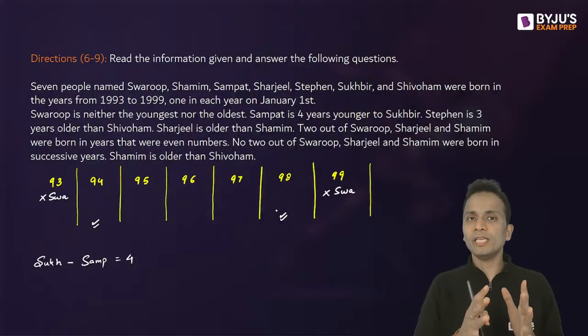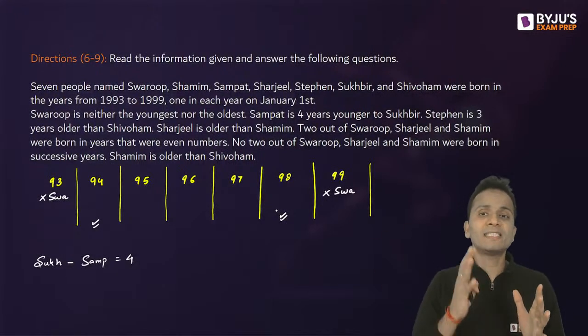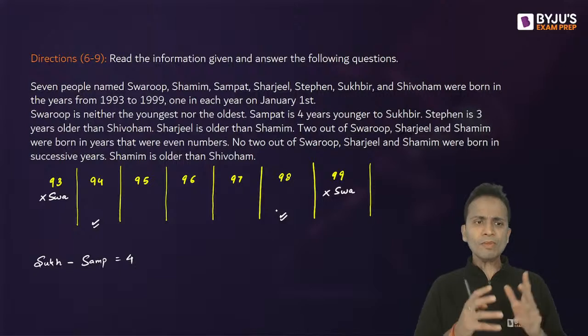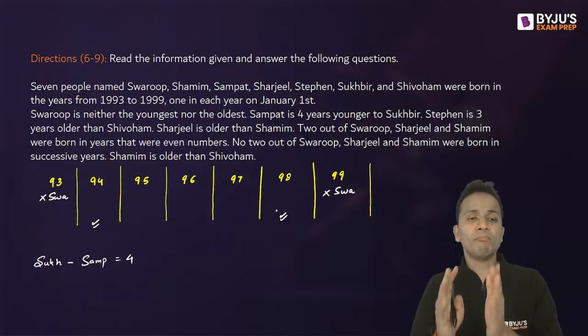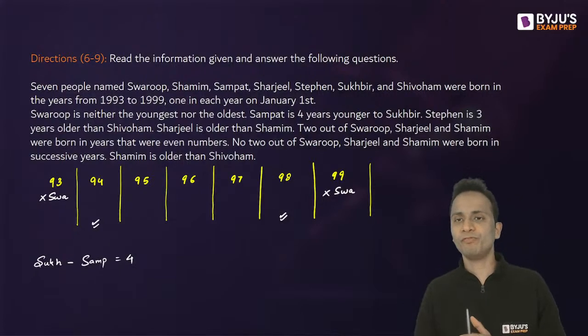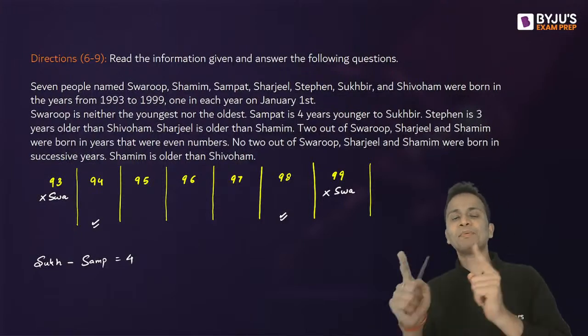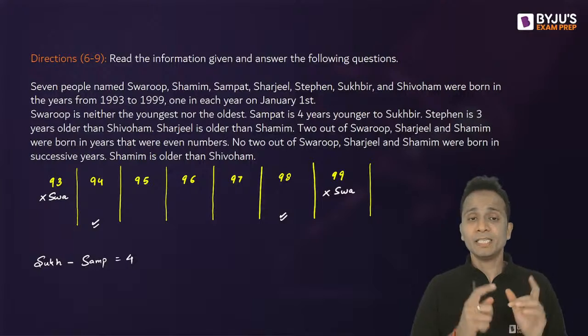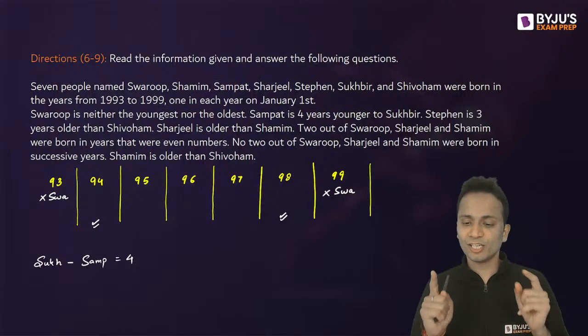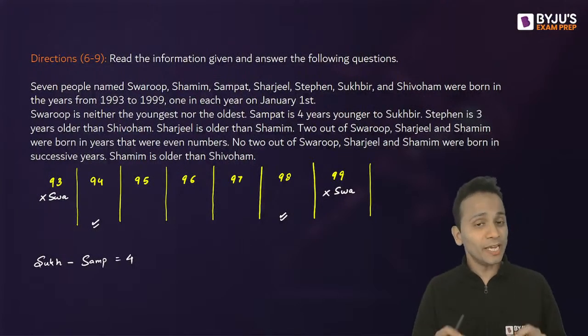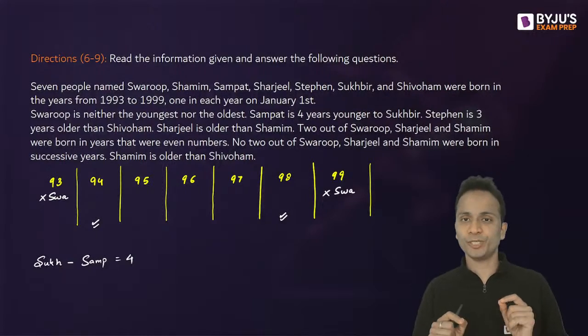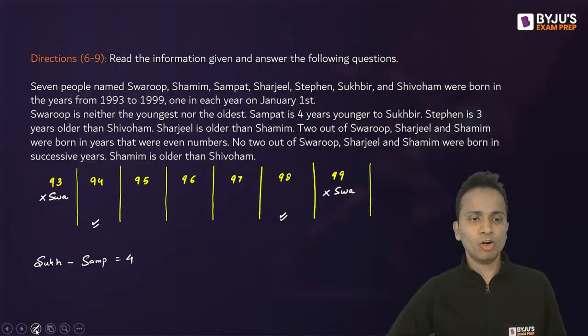Sampath is 4 years in age less than Sukhbir. Okay, so Sukhbir's age minus Sampath's age will be 4. So if Sukhbir is born in 94, Sampath will be born in 98. These are their year of birth, not their ages. Okay, this is another small confusion. Done? Okay, now let's look ahead.